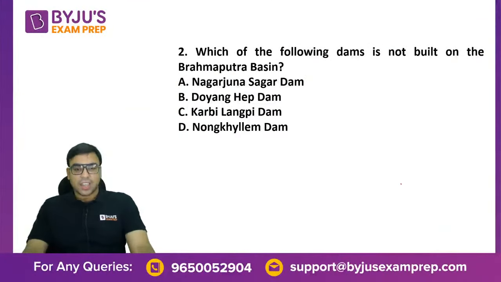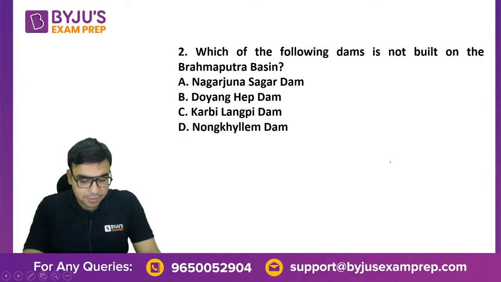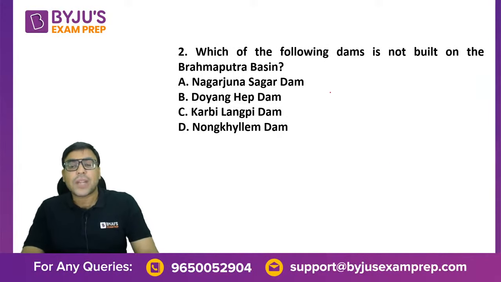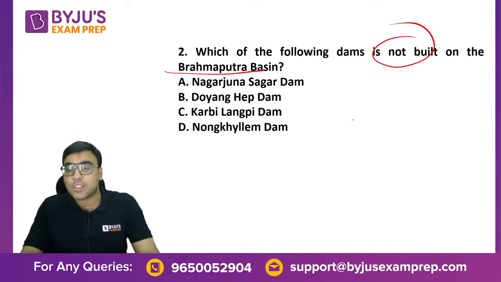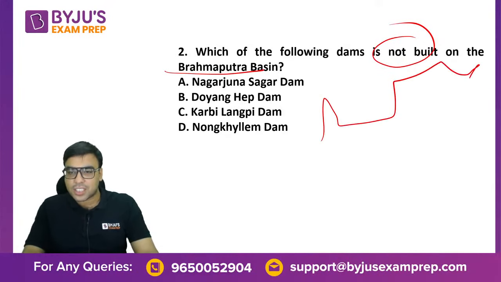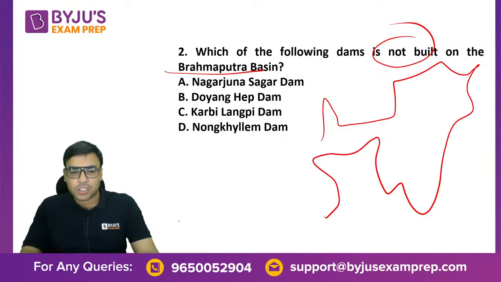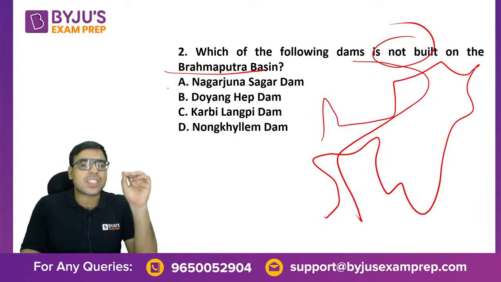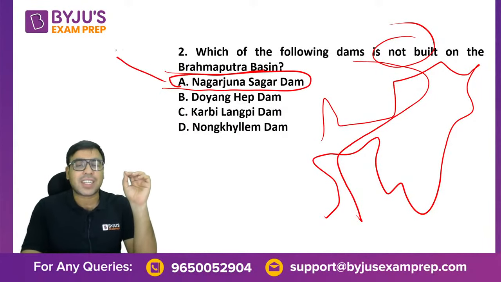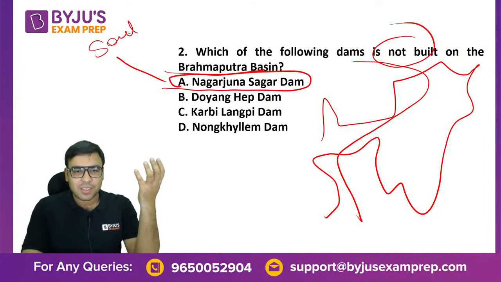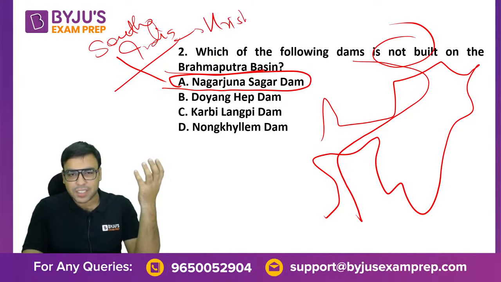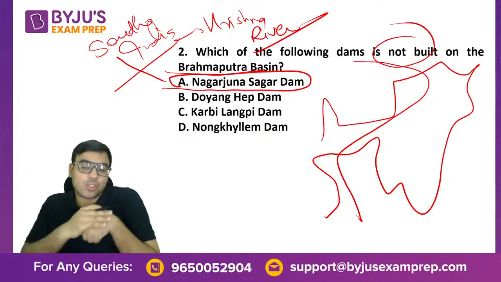Yes, Karthik. Okay. The next one is: which of the following dams is not built on the Brahmaputra basin? I have taught many times that the Brahmaputra you will find in the northeast of India. So this is the northeast of India. The Brahmaputra river goes like this, right? Now see, Nagarjuna Sagar Dam, many of you must have read it. You will find it's in southern India. I think it's on the Krishna river as far as I can remember. Yes, you will find this Nagarjuna Sagar Dam in the Andhra-Telangana region.